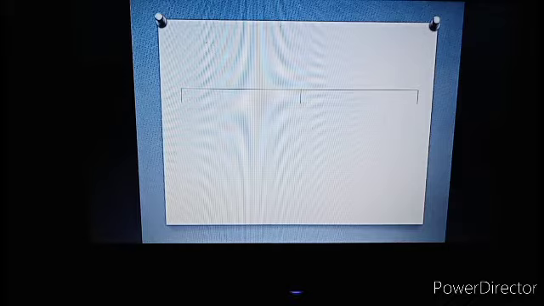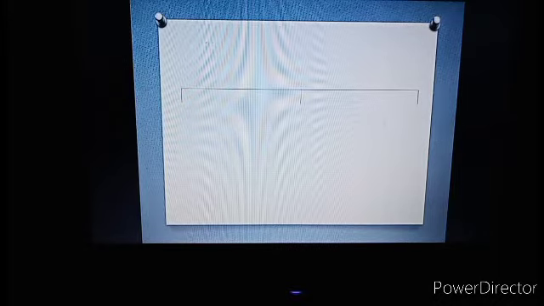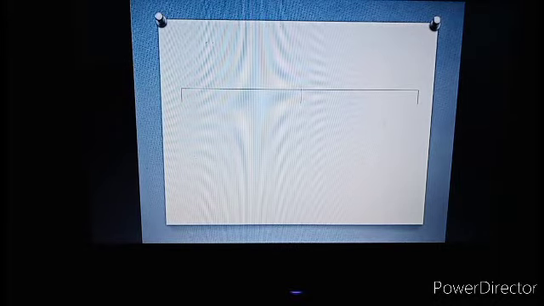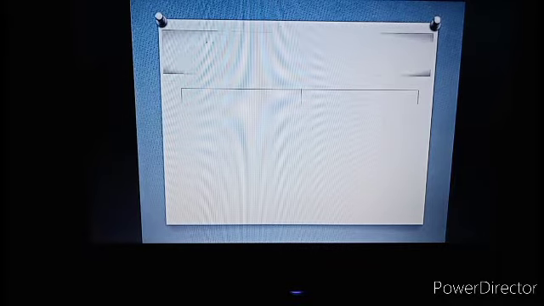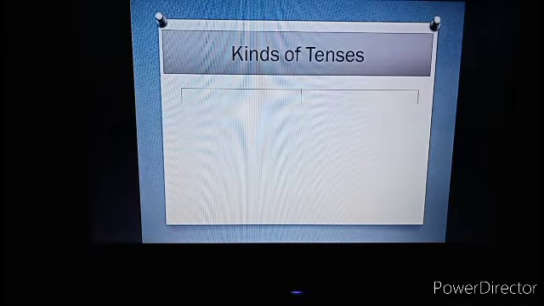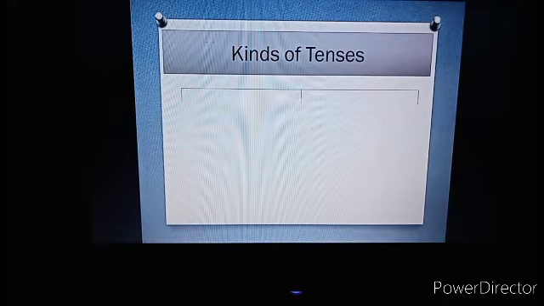As I told you, today I will give you explanation. But before it, I want to remind you about tenses. Do you still remember about tenses? Okay, let's check it out. Kinds of tenses. Actually, I have taught you about kinds of tenses. Now, look at.